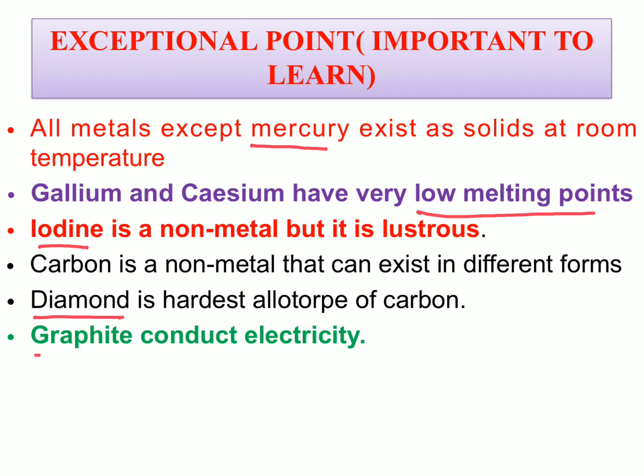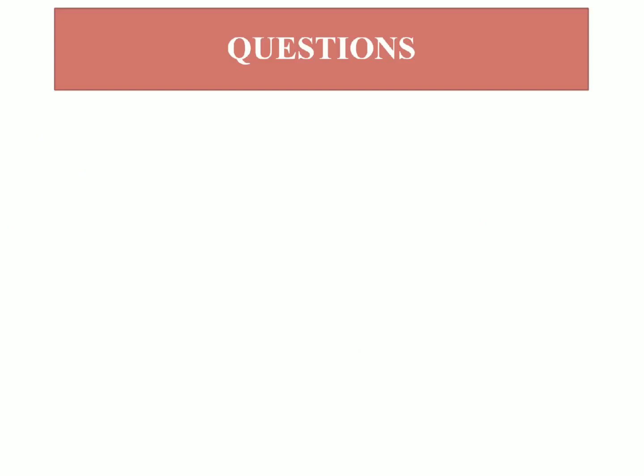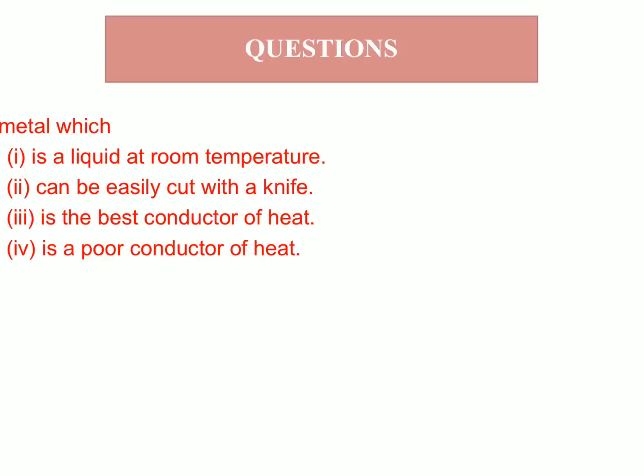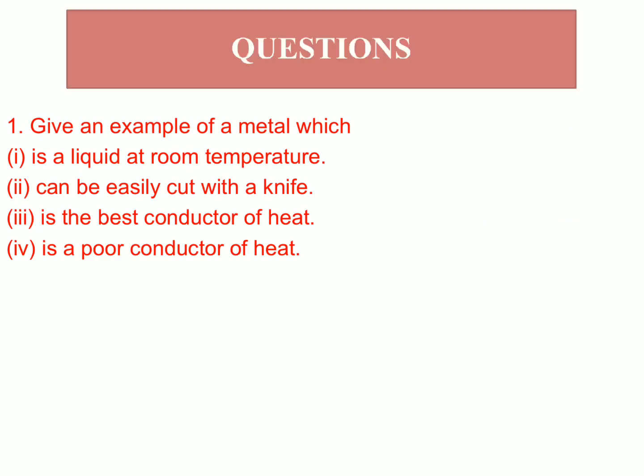Carbon is a non-metal that can exist in two different forms having different properties. One is diamond, an allotrope of carbon, which is the hardest substance, and the second one is graphite, which is a good conductor of electricity. So diamond and graphite are the two allotropes of carbon, having different properties.